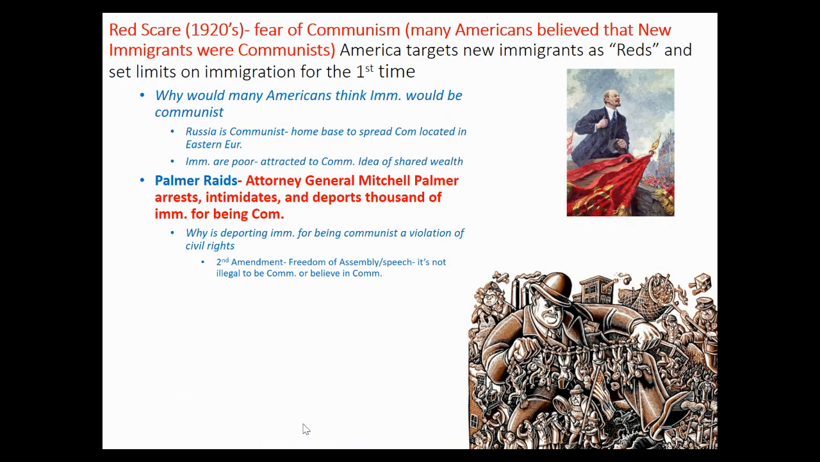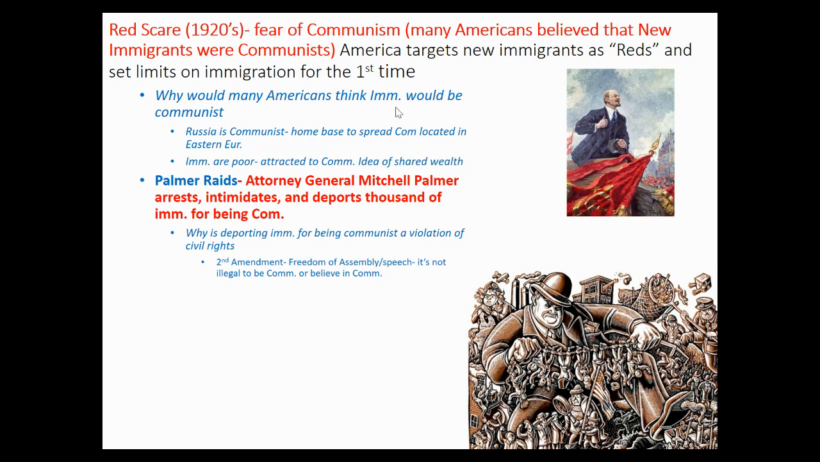Now, another thing that's happening is you have the Red Scare, right? In the 1920s, you have fear of communism, where many Americans believed that these new immigrants were communists. So Americans start targeting these immigrants as Reds, and they set limits on immigration for the very first time ever. So it's in the 1920s we get the first limits, and this is tied to, one, the number of new immigrants, but also the fact they might be communists.